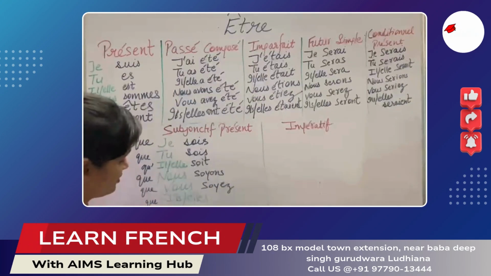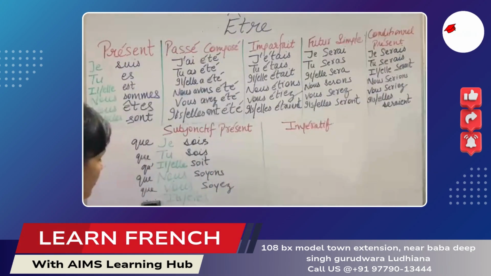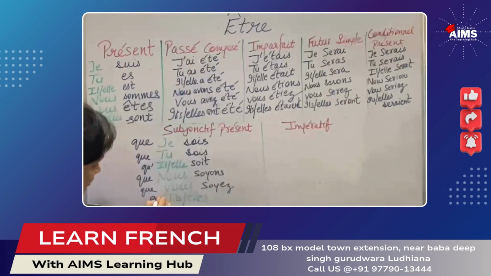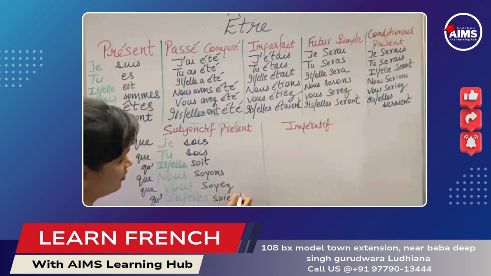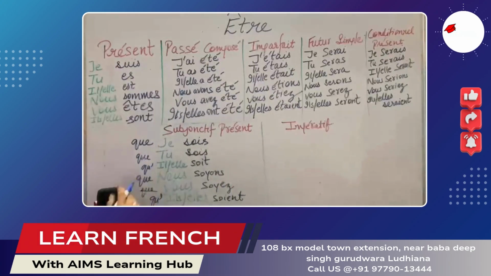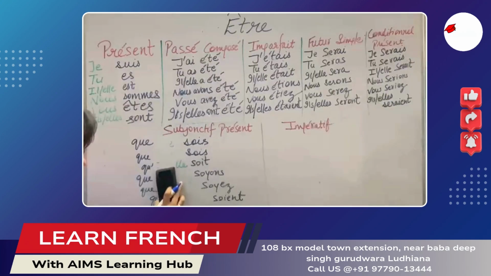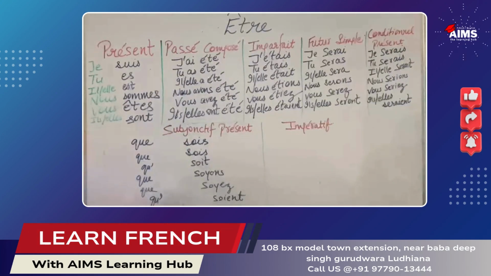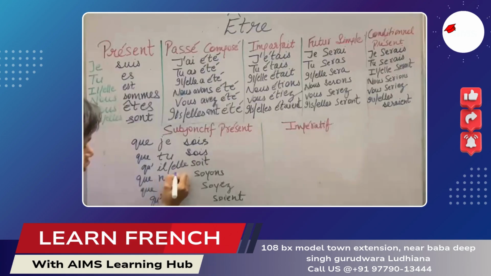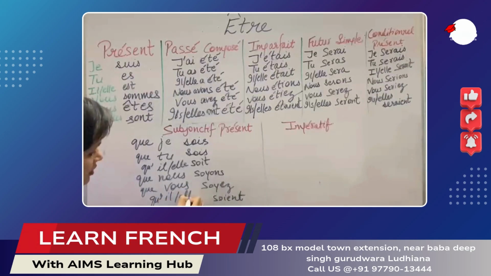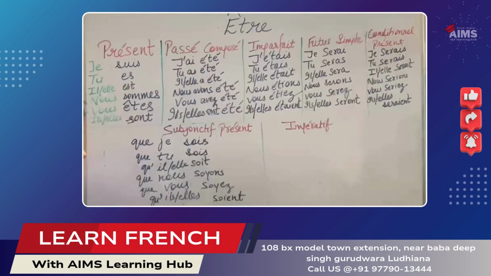Ici aussi, verbe voyelle, on va utiliser qu'il, qu'elle soit. D'accord? I have written it already to save time, but here the word should not be capital, it should be je, tu, il, elle, nous, vous, ils, elles, pluriel. D'accord?